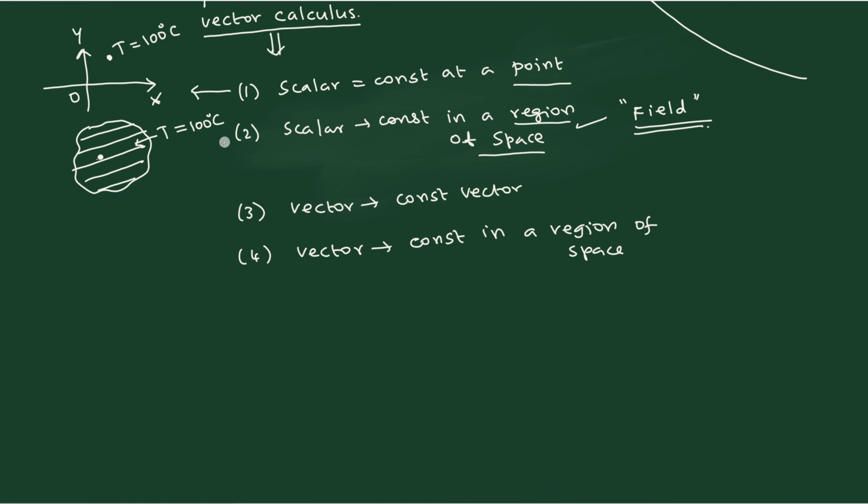So now the first 2 points are clear. 1 and 2 explanation is clear. Now coming to 3 and 4, 3 you can easily understand. At a particular point you have a vector quantity. Now let us understand what is a constant vector in a region of space. In a region of space, like this, in the same way, I have the same vector everywhere. That everywhere is what is known as the field.